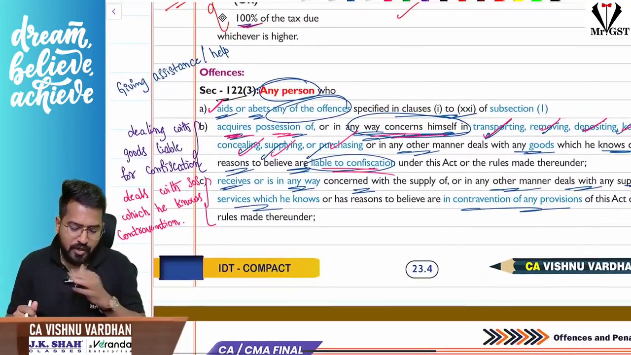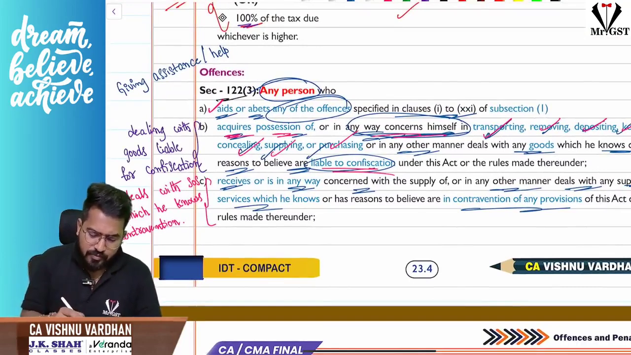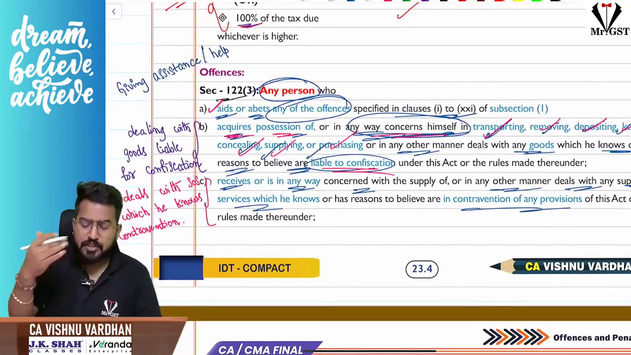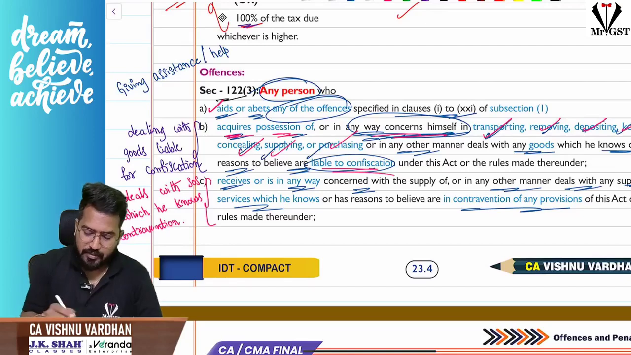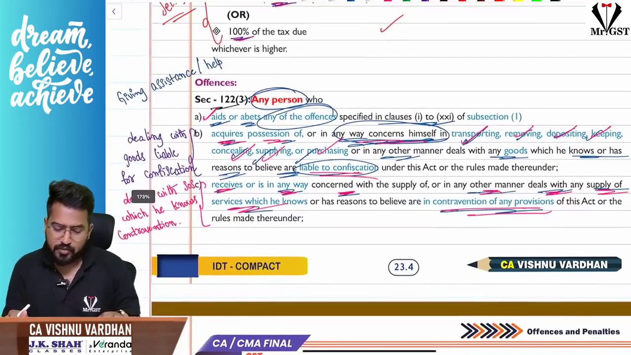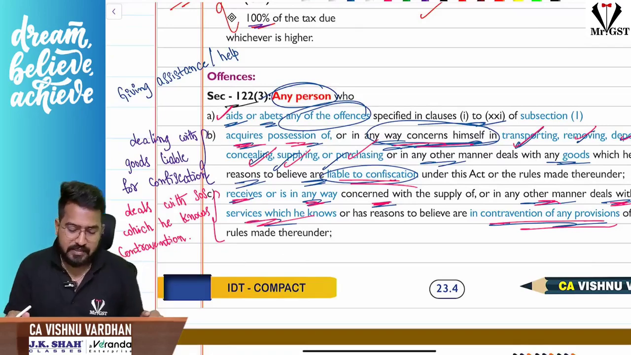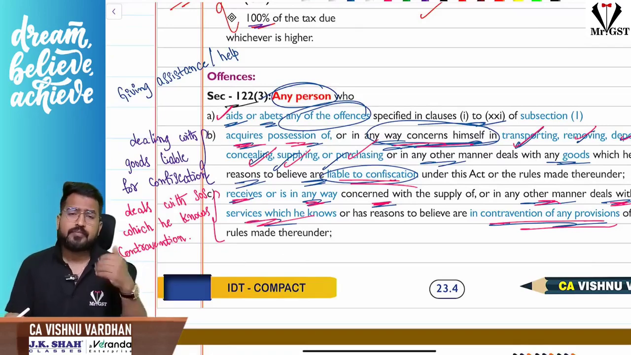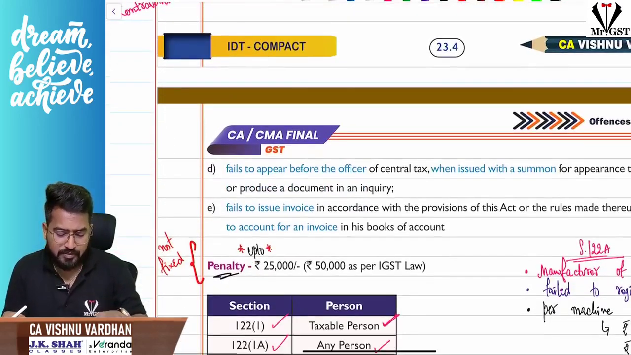Okay, or any person who deals with supply of services which he knows is in contravention. Any person who receives in any way concerned the supply, or in any other manner deals with supply of services which he knows are contravening the provisions of the Act or the rules made thereunder. So in those cases, what will happen? The penalty will come under section 122 subsection 3.